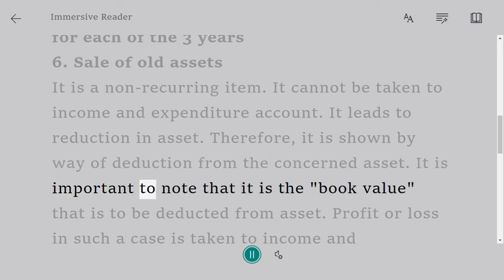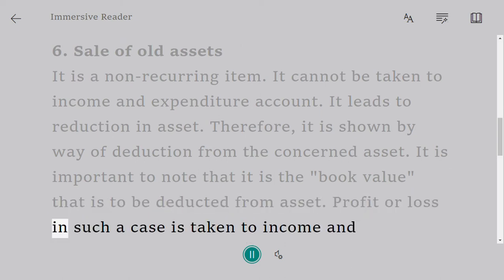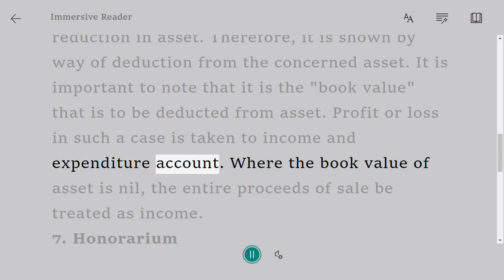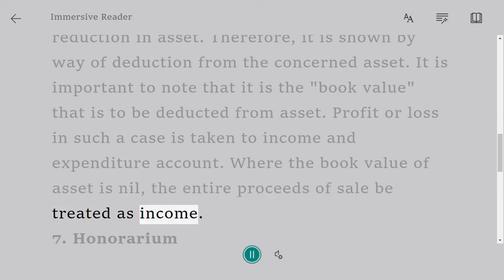It is important to note that it is the book value that is to be deducted from the asset. Profit or loss in such a case is taken to income and expenditure account. Where the book value of the asset is nil, the entire proceeds of sale be treated as income.